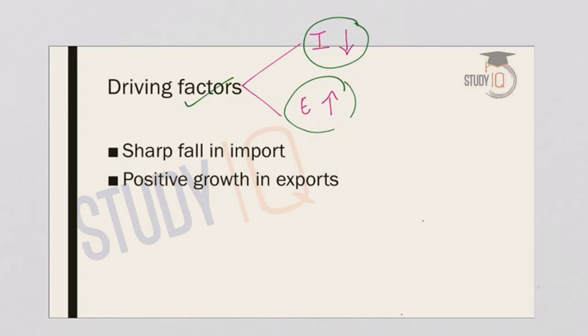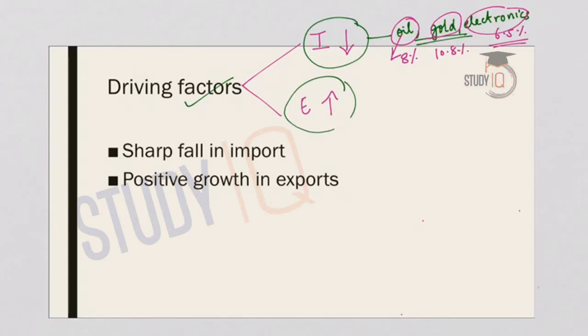The narrowing of the trade deficit is the result of a sharp fall in the import of commodities like oil, gold and electronics. If we look at the statistics, in the month of February, the import of oil, gold and electronics had declined by 8%, 10.8% and 6.5% respectively. So, a sharp fall in the import of these three major commodities has resulted in a decline of the imports to the country.